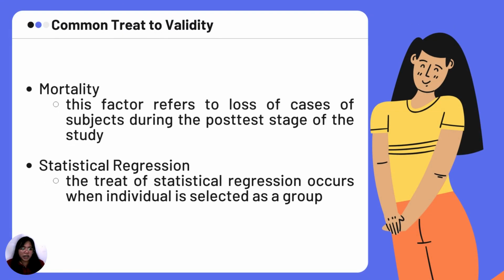And then we have here mortality. This factor refers to loss of cases of subjects during the post-test stage of the study. So they are gone already, right? Possible loss. And statistical regression: the trait of statistical regression occurs when individuals are selected as a group.